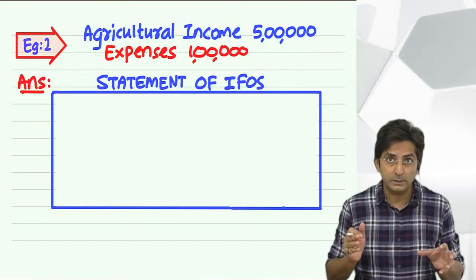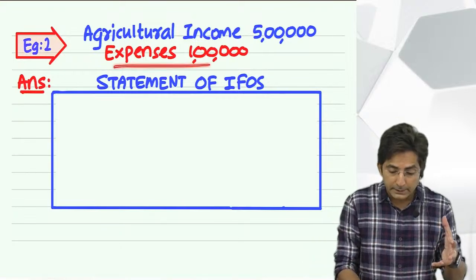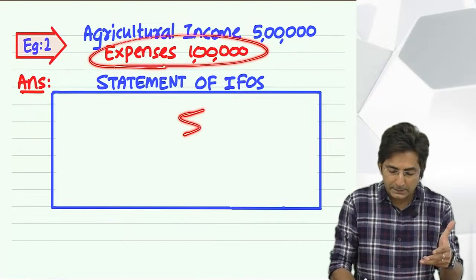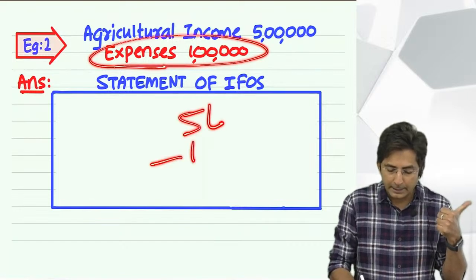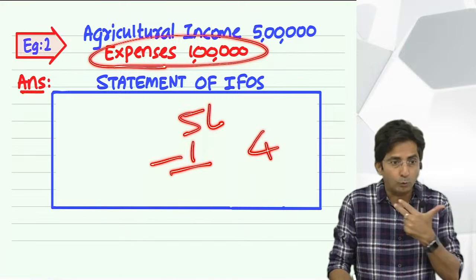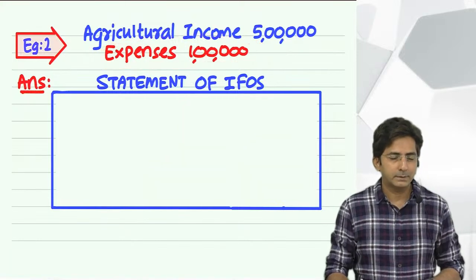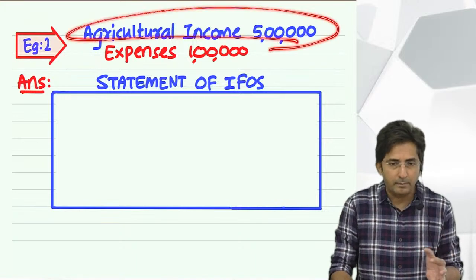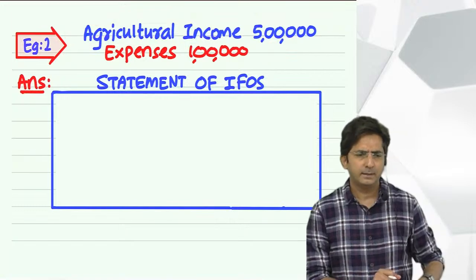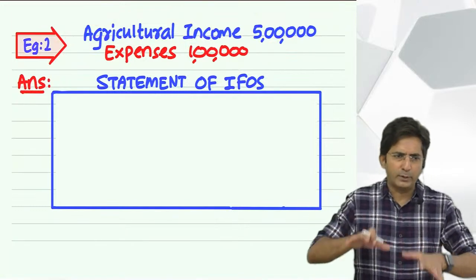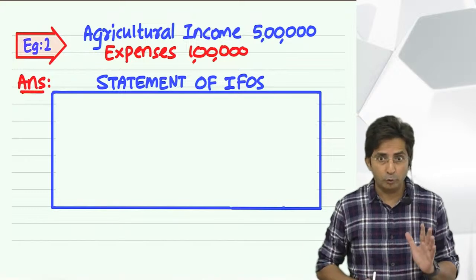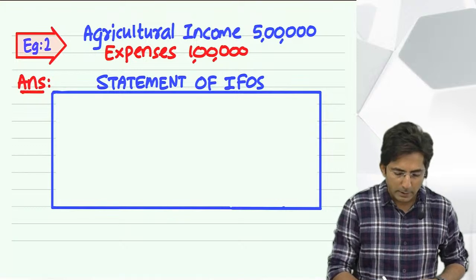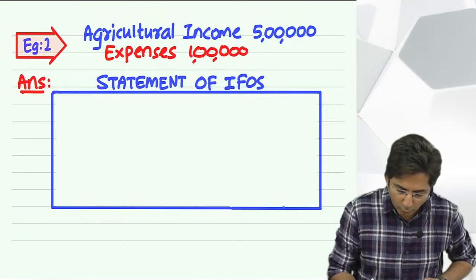But see, some students get carried away. As soon as they see expense, they think, oh, I will have to deduct. And what they do, they take 5 lakhs in the inner column, they deduct 1 lakh and they write in the outer column 4 lakhs. And they suddenly realize, oh, this was exempt. But why make such a mistake? First, you should realize, once you come across some exempt income, simply ignore the expense. The paper setter will deliberately give you expense to confuse you. But you have to be smart enough to know this income is exempt, to hell with the expenses. So I should actually ignore this expense.